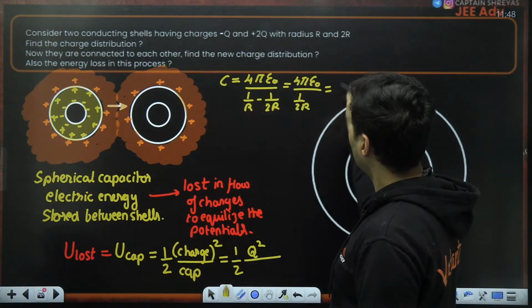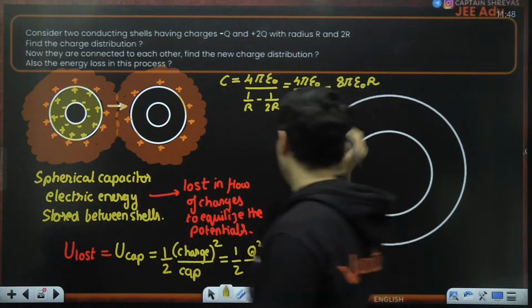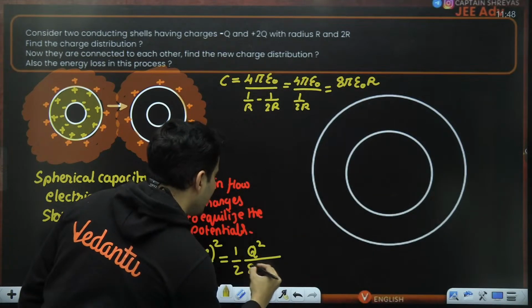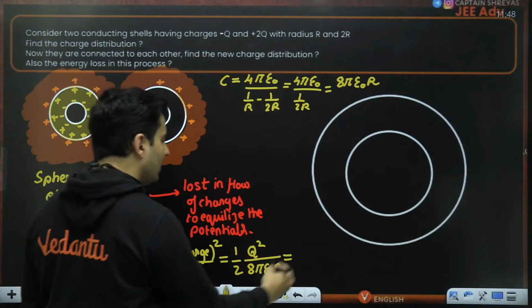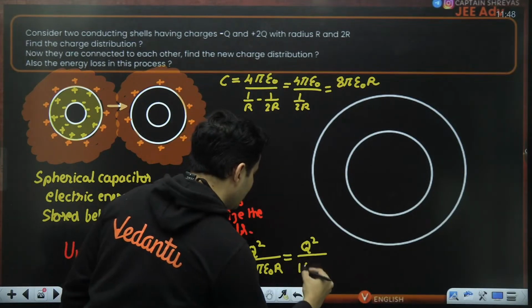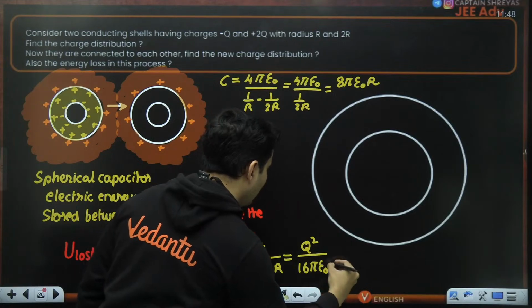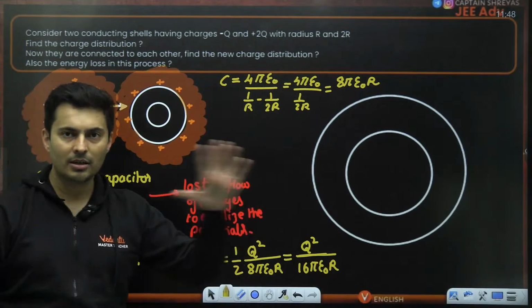This becomes 8 pi epsilon naught R, that is the spherical capacitance. So the charge square over 8 pi epsilon naught R becomes Q square over 16 pi epsilon naught R. That is the energy or the heat which has been produced.